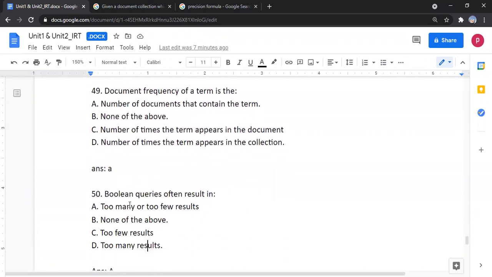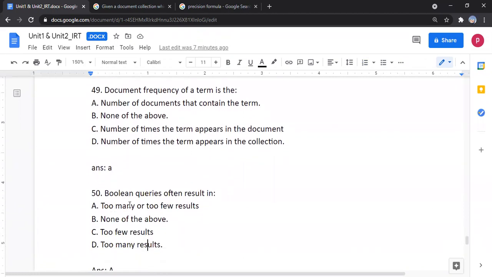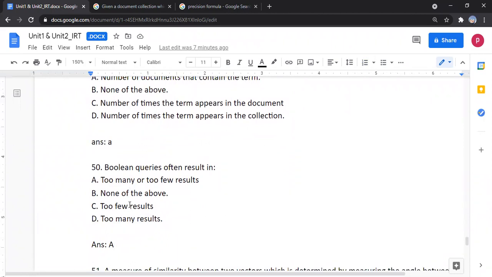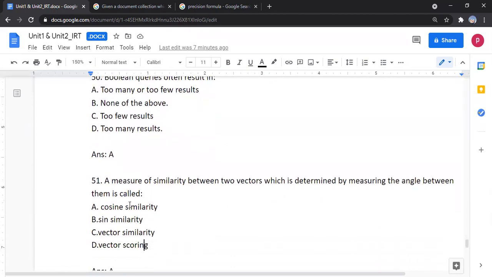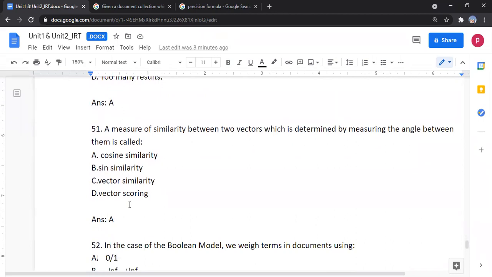Boolean queries often result in too many or too few results. A measure of similarity between two vectors, which is determined by measuring the angle between them, is called cosine similarity.